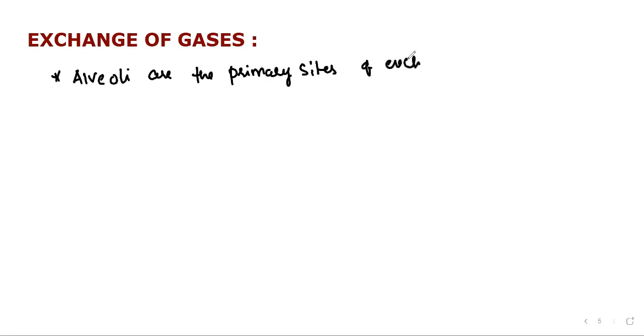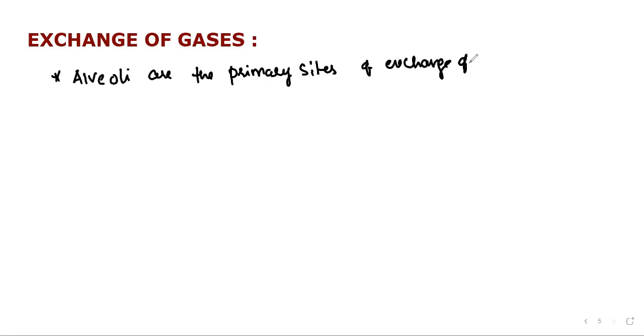Sure. Exchange of gases. Where is the exchange of gases going to happen? Alveoli. Alveoli are the primary sites of exchange of gases.